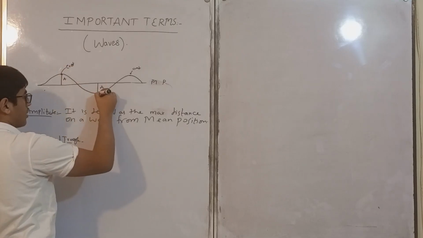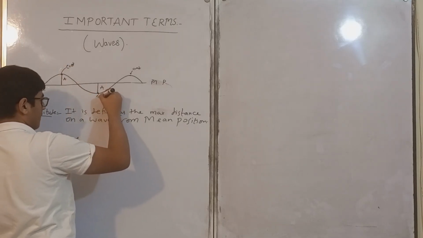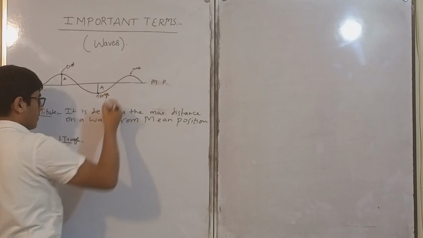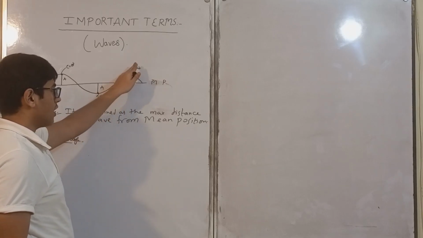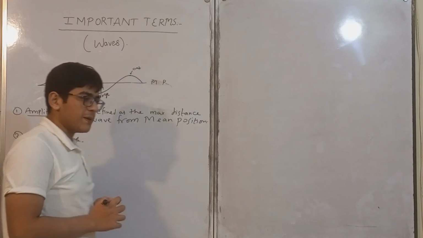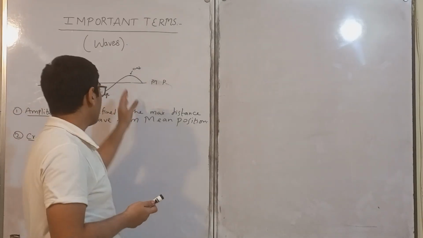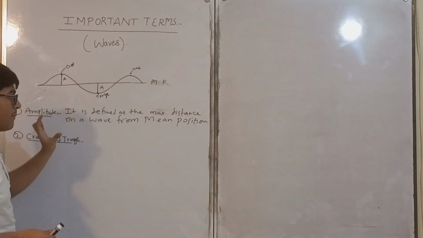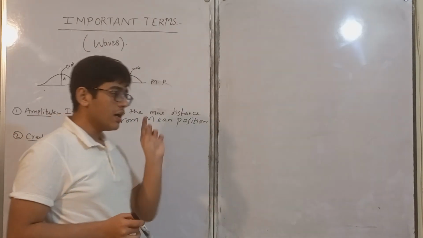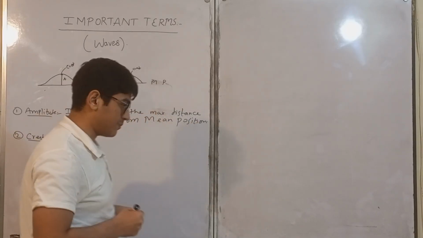Whereas trough is a point located at bottom down position. If I move from mean position to upwards, the displacement I cover is known as positive maximum displacement, and if I move downwards from the mean position, the distance covered is known as negative maximum displacement.